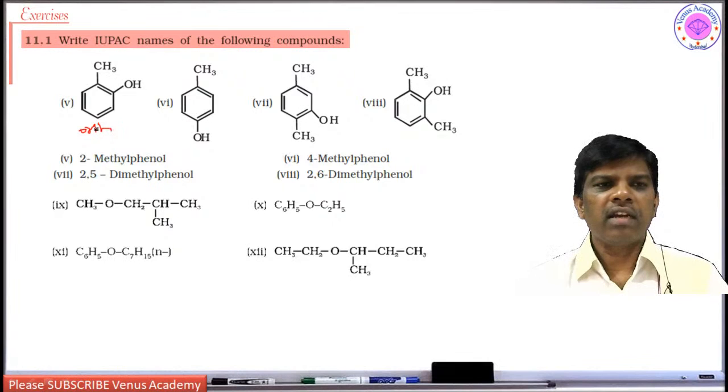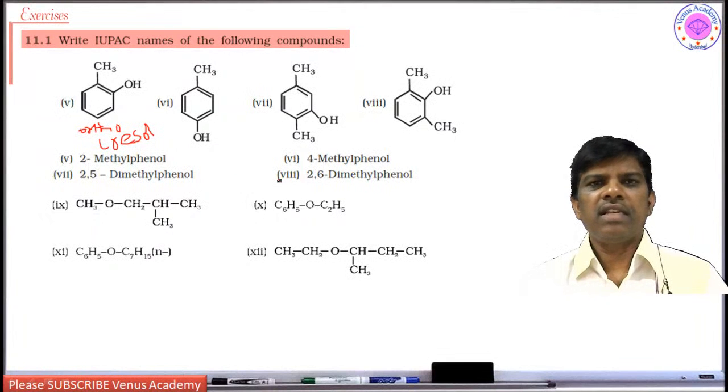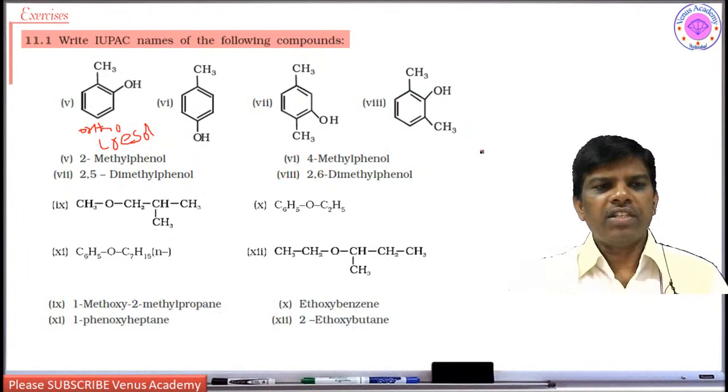Yes, students, so this is orthocresol, and this is paracresol. This is 2,5-dimethylphenol. This is 2,6-dimethylphenol. Like this you can give the nomenclature. All these nomenclatures were given in your textbook.